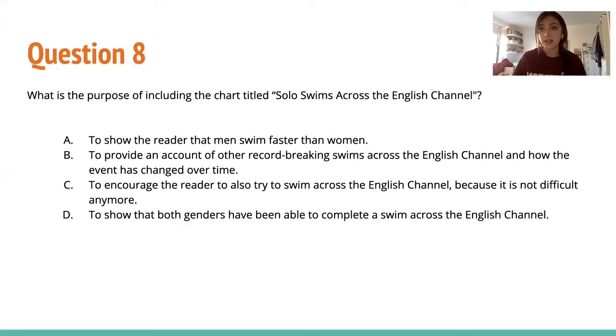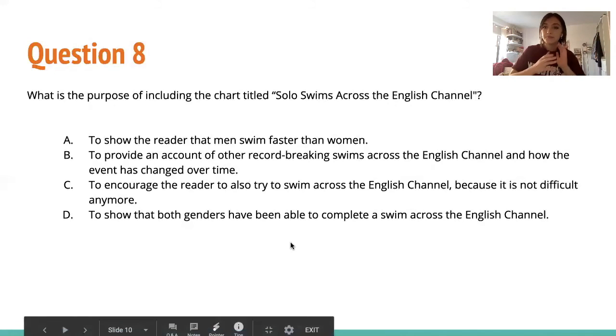Choice C, to encourage the reader to also try to swim across the English Channel because it is not difficult anymore. No one said that it wasn't difficult anymore. We've heard about how difficult it was, so this is incorrect. Choice D, to show that both genders have been able to complete a swim across the English Channel. Even though it does have both genders in the chart, we already know that both genders can complete it because the whole passage was talking about the first female to complete it. So the answer is B.